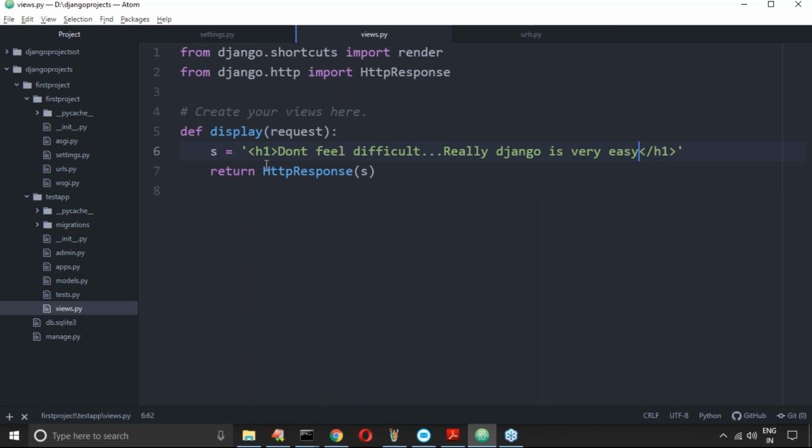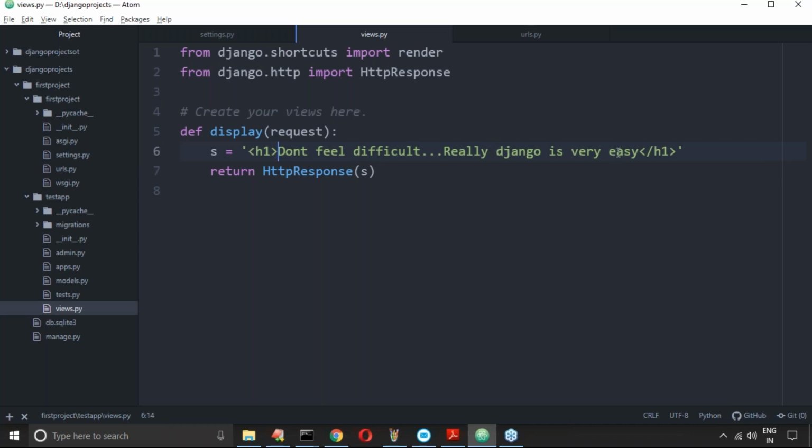Sir, is it required to provide complete HTML? Yes, it is recommended. Even if you are not providing complete HTML, my browser is going to take care of converting it into complete HTML. Everything is going to be taken care of. So don't feel this is really Django, like I'm trying to show.